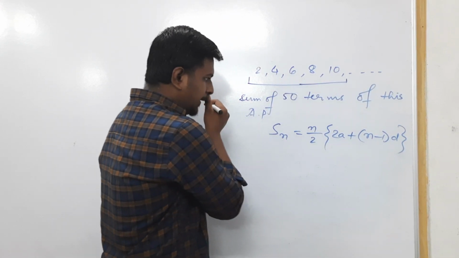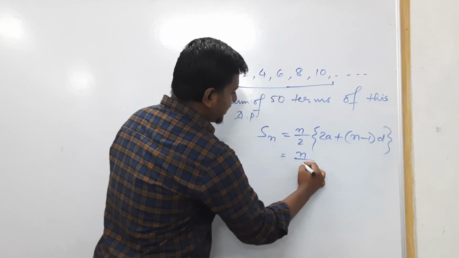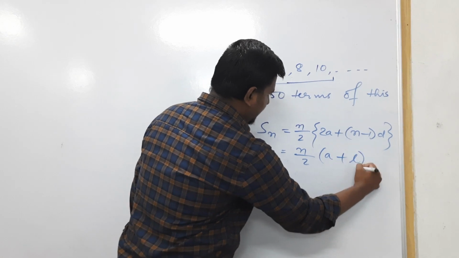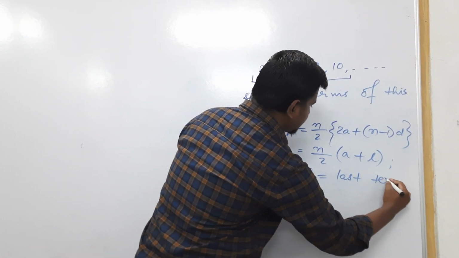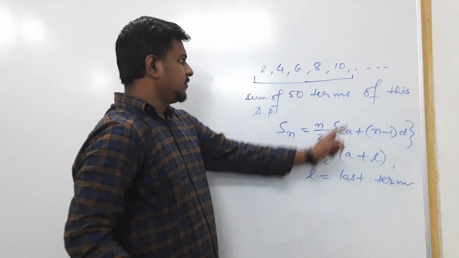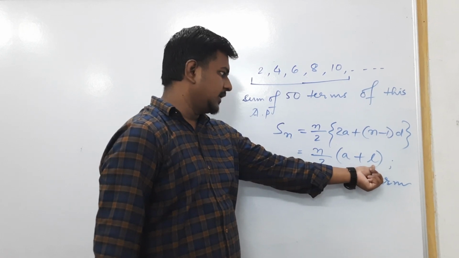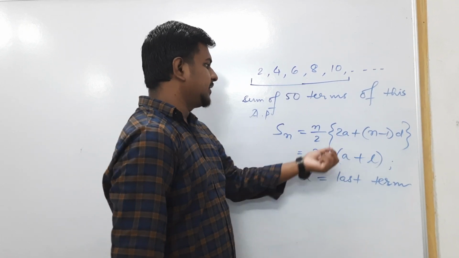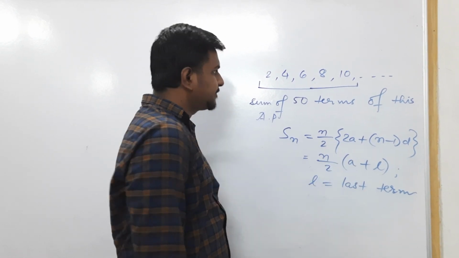This is the formula for the sum of n terms. Another formula is n by 2 into (a plus l), where l is the last term. When the last term is given, you can use the second formula, and when the last term is not given, you have to use the first formula.